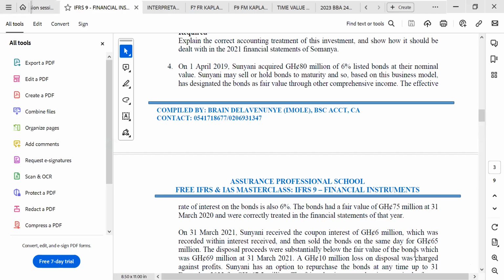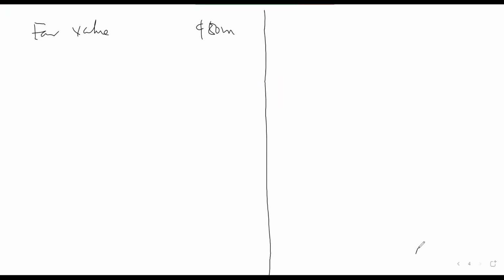Okay. So we do our interest first. We do our computation. The instrument was acquired on 1st April 2019. So from 1st April to March 2020, we calculate our finance income on this particular instrument. The finance income is 6%, so 6% of this.